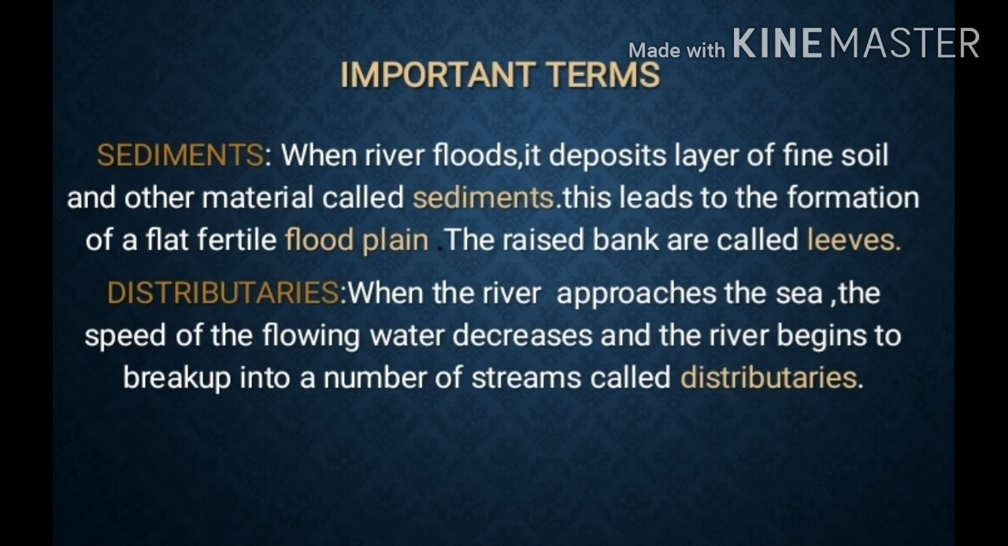The next thing we are going to see is distributaries. When the river approaches the sea, the speed of the flowing water decreases, and the river begins to break up into a number of small streams called distributaries. They are distributed, and that is why they are called distributaries.